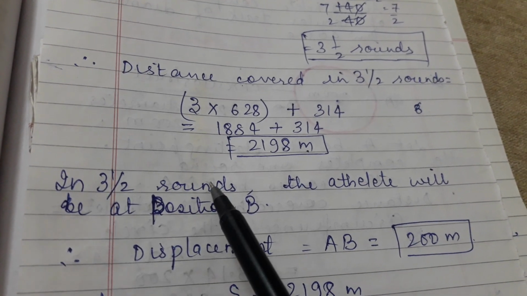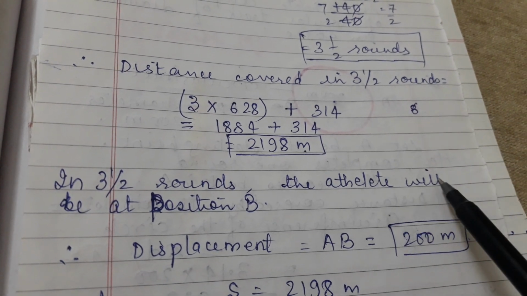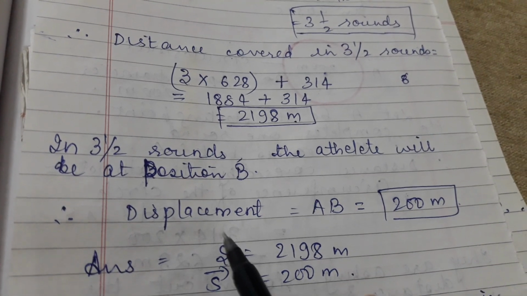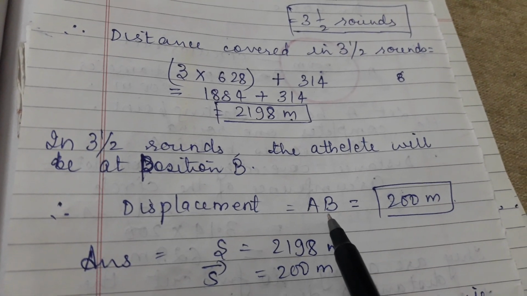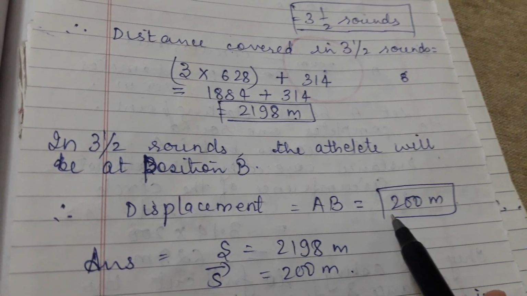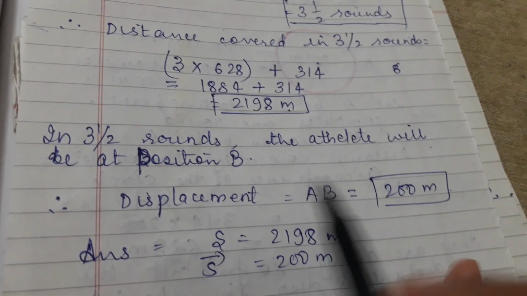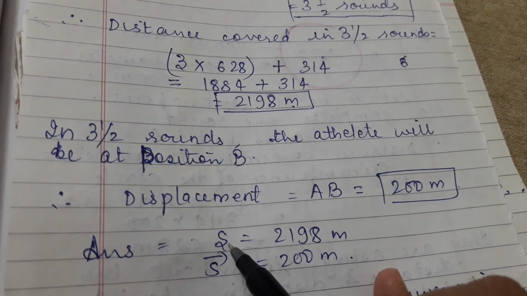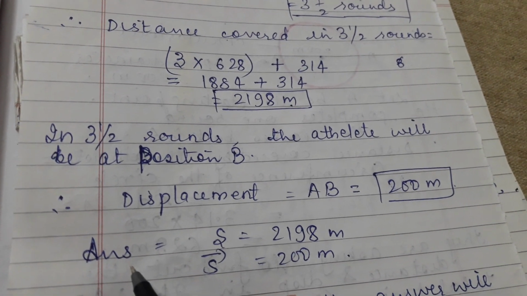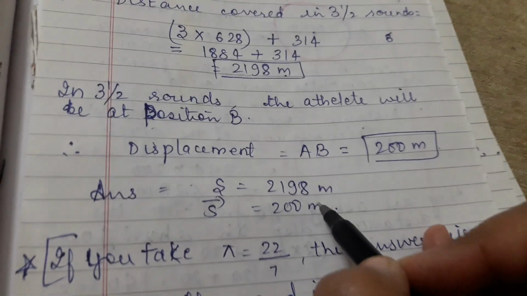So in 3.5 rounds, the athlete will be at position B. So displacement will be given by AB, and therefore it will be equal to 200 meter as seen in the diameter or as seen in the diagram before. So therefore the question says the distance travelled by the athlete will be 2198 meter and the displacement of the athlete will be 200 meter.